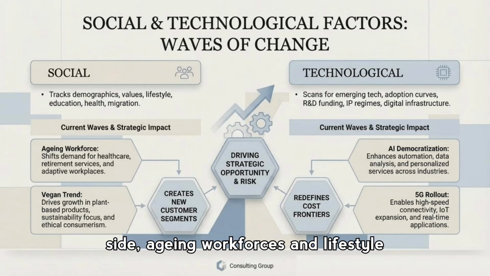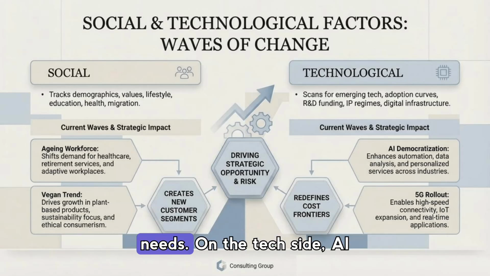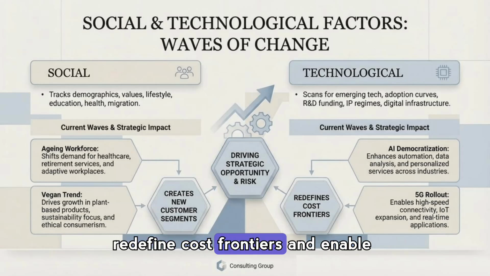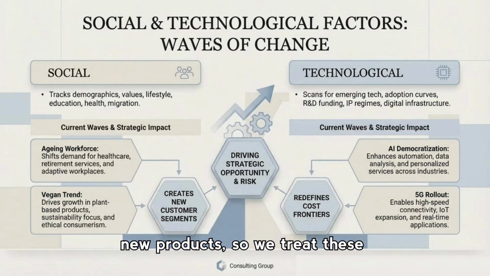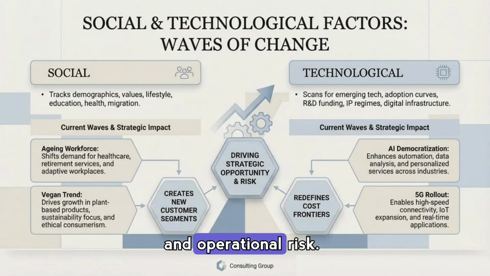On the social side, aging workforces and lifestyle shifts like plant-based trends create new customer segments and service needs. On the tech side, AI democratization and 5G rollout redefine cost frontiers and enable new products, so we treat these waves as both strategic opportunity and operational risk.